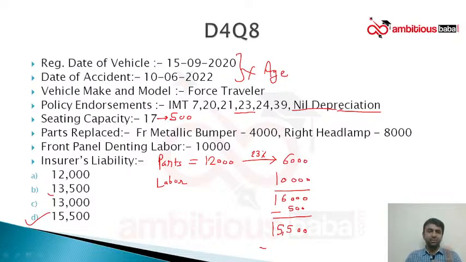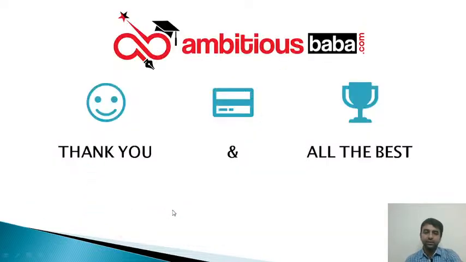For examination there is no need to understand this because it will make you further confused. For simplicity you can just assume that it is a better version of a nil dep cover add-on which was filed earlier. Okay, so let us go to the Google sheet to check whether we have got any doubts.